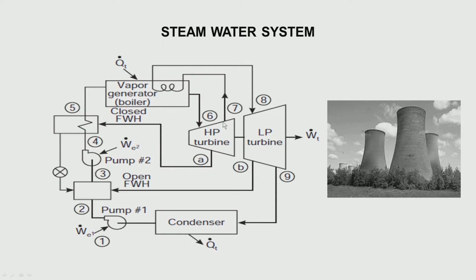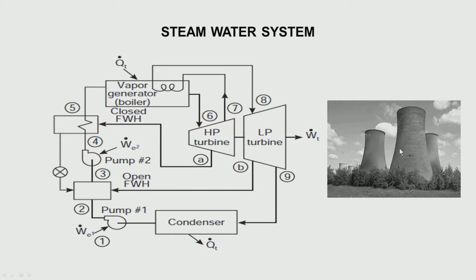So what we do when it is around 8 to 10%, we take out the steam and we again heat it up and remove the moisture and put it in a low pressure turbine. And in the low pressure turbine, after doing the work, it is very wet, it has got practically no heat, it is taken out, it is condensed. What do you do for condensing? The steam is flowing and we have tubes carrying cold water, and this water could be drawn either from a river or something like a cooling tower.